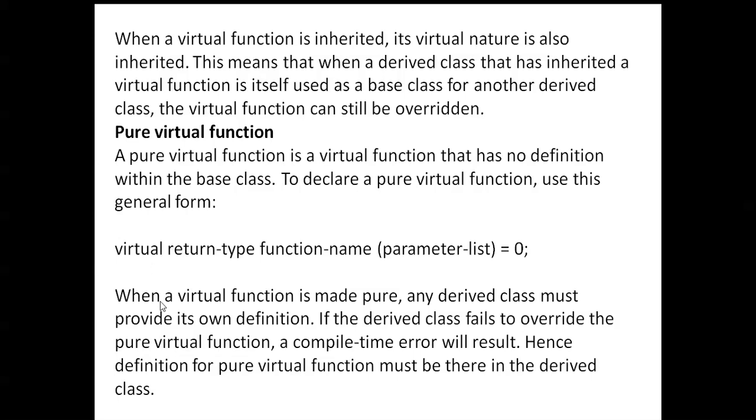Next, when a virtual function is made pure, any derived class must provide its own definition. If the derived class fails to override the pure virtual function, a compile-time error will result. Hence the definition of the pure virtual function must be there in the derived class. When a virtual function is inherited, its virtual nature is also inherited.